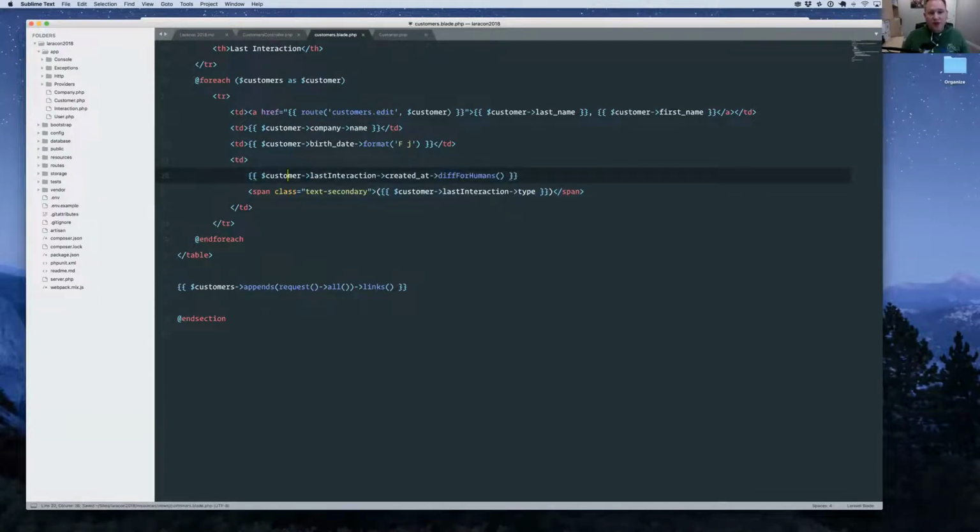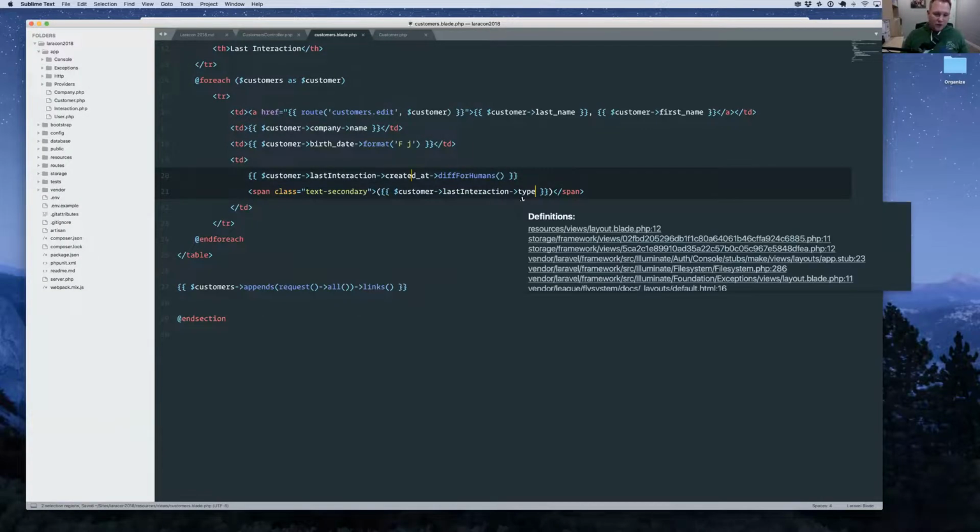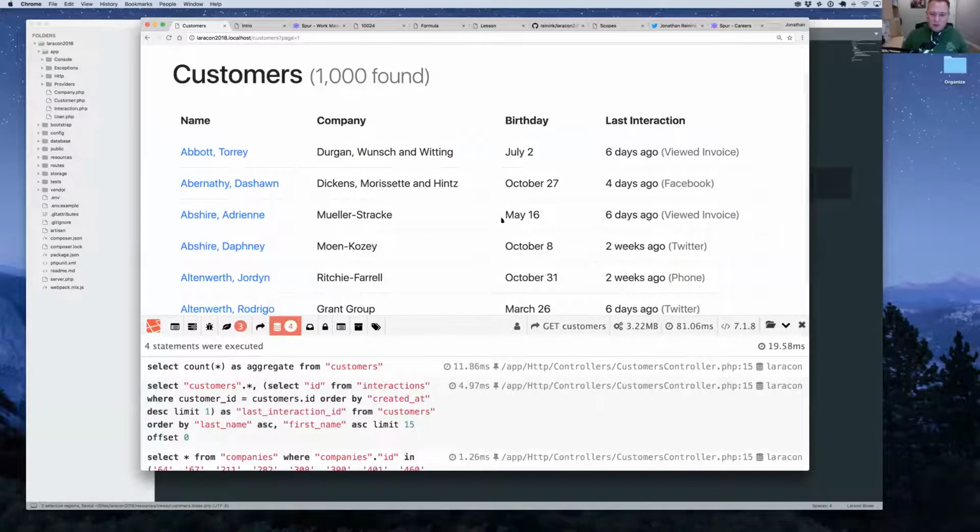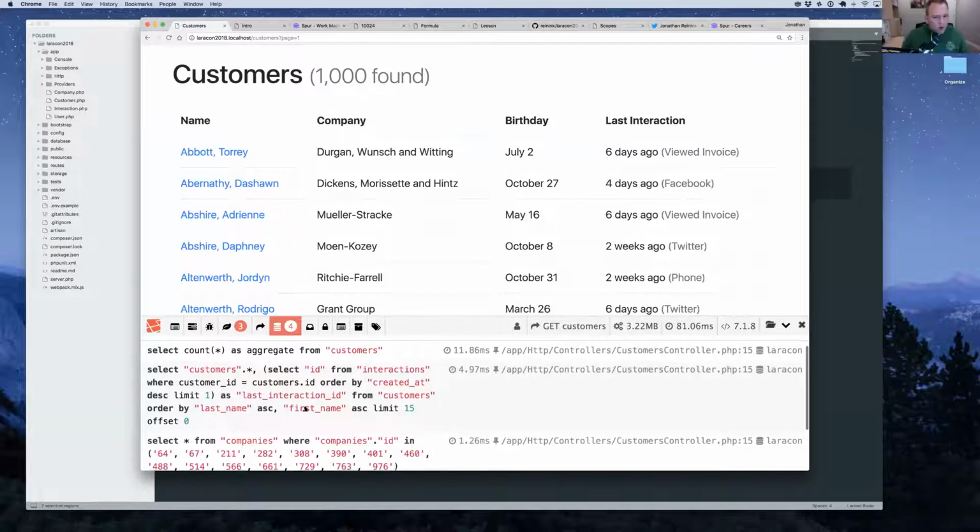So we're going to have customer last interaction, and customer last interaction created at and type, right? So if we reload this now, you're going to see we're going to have one more database query, but this should all work. So we've gone up one database query. So why did we go up a database query?